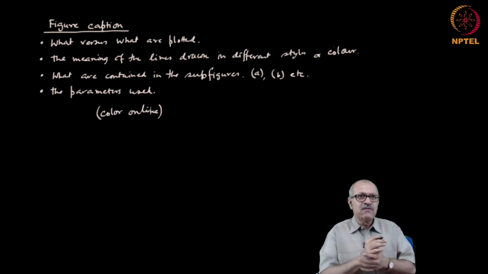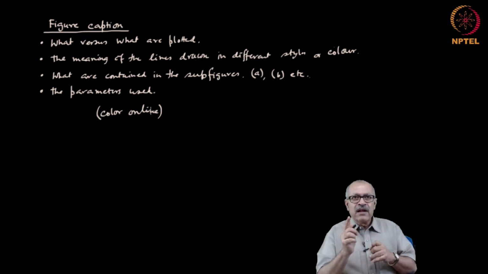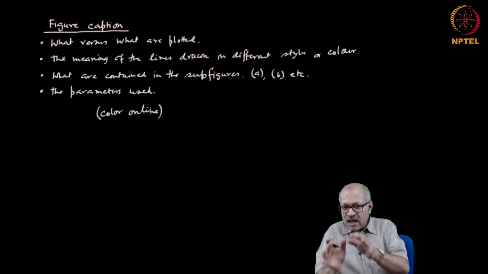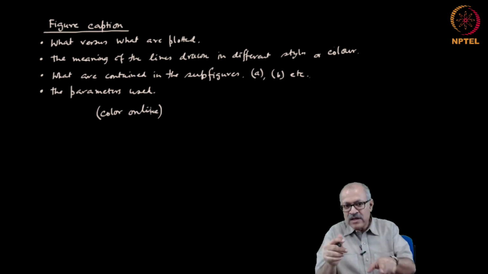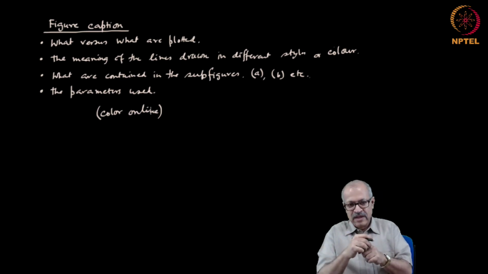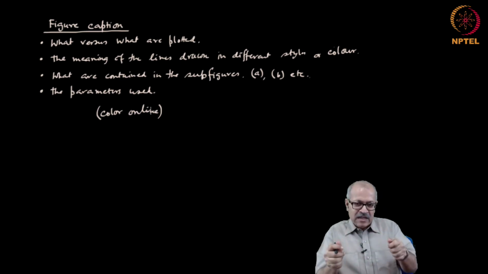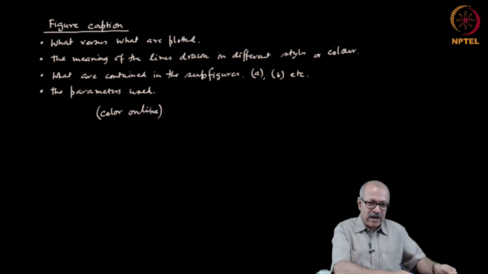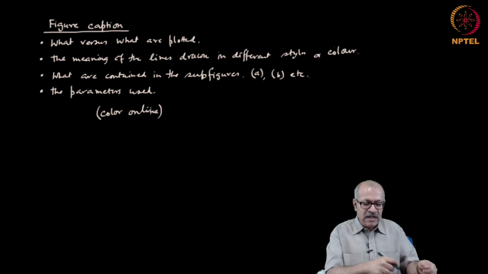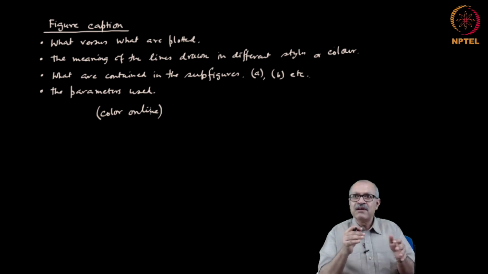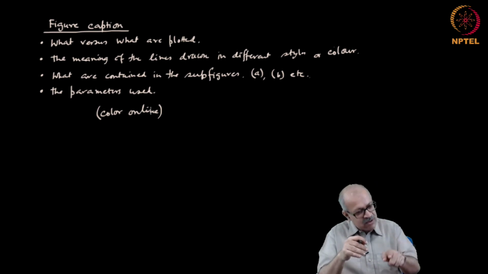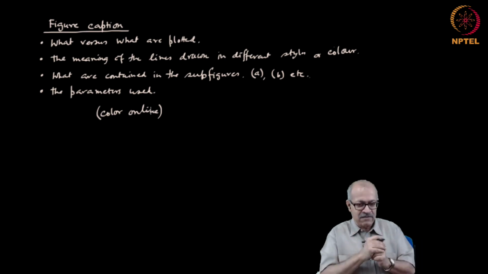This is regarding the use of colors. Now, when you are using a color picture in which different graphs are drawn in different colors, then make sure that when reproduced or printed in black and white, they have different grayscales, so that the reader can distinguish between them from the grayscale itself.